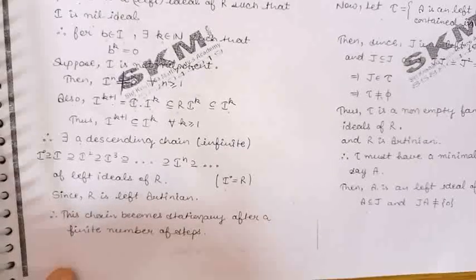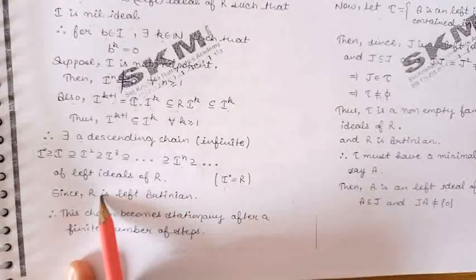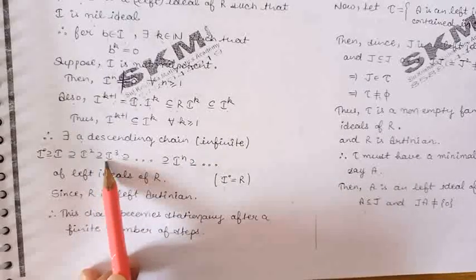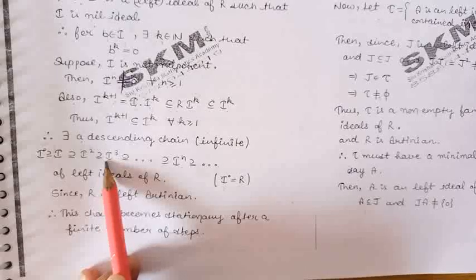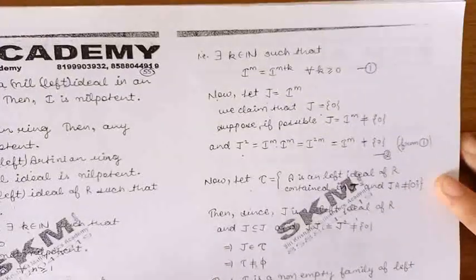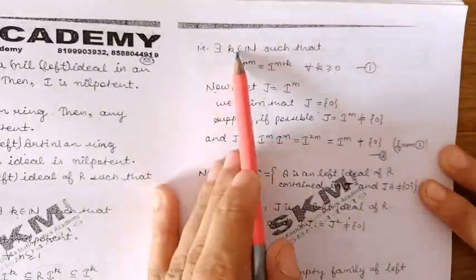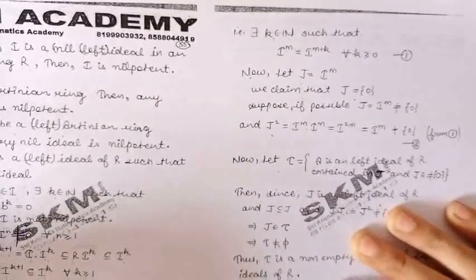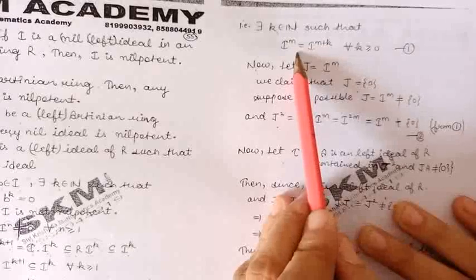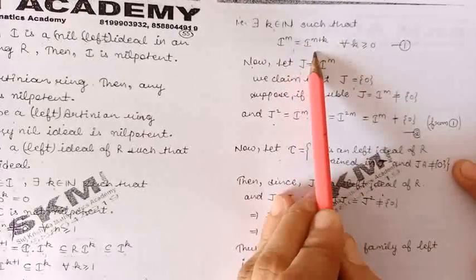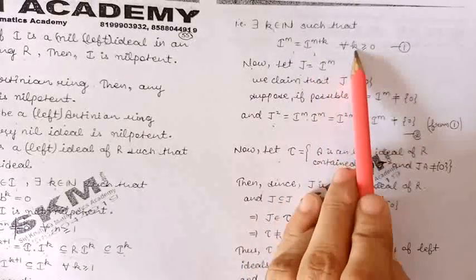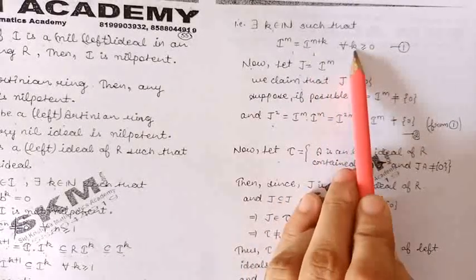Now, because the ring R is Artinian, by definition of an Artinian ring, this descending chain of ideals will be stationary after a finite number of steps. So by definition, we can say that there will exist a positive integer m such that I raised to the power m is equal to I raised to the power m plus k. Here k is some positive integer.